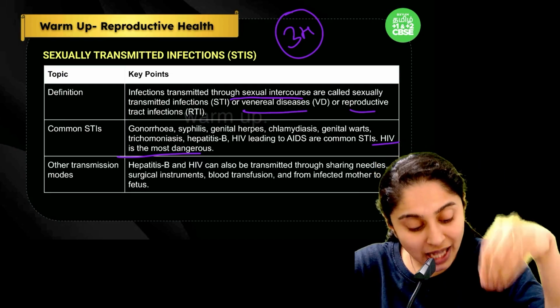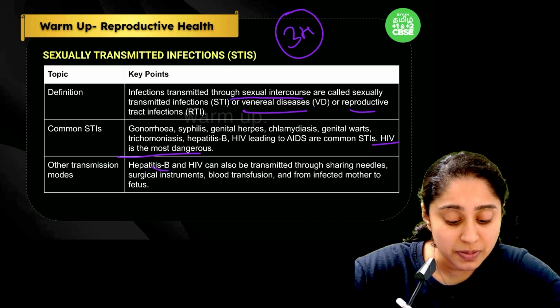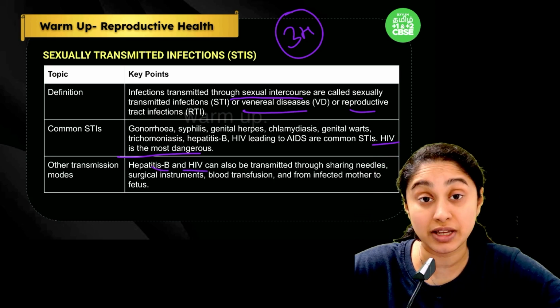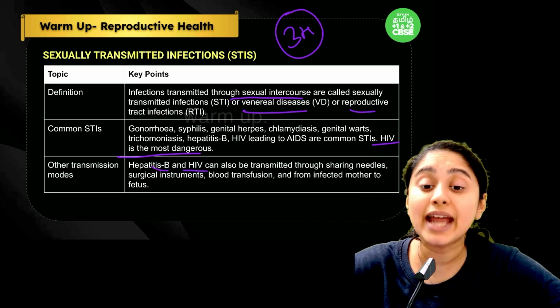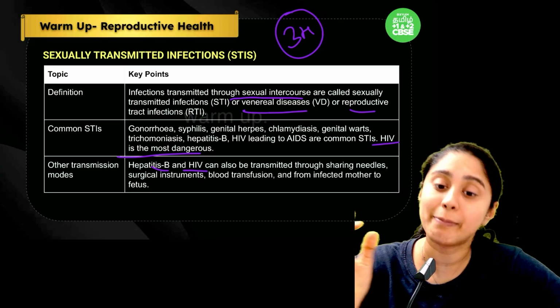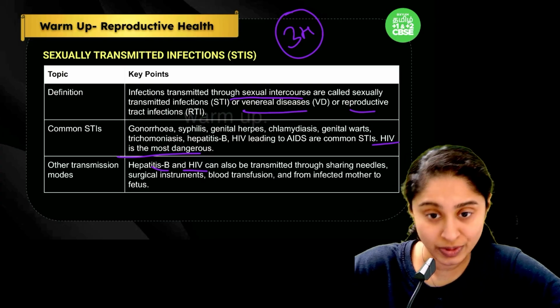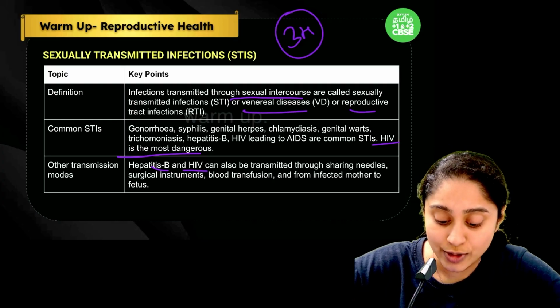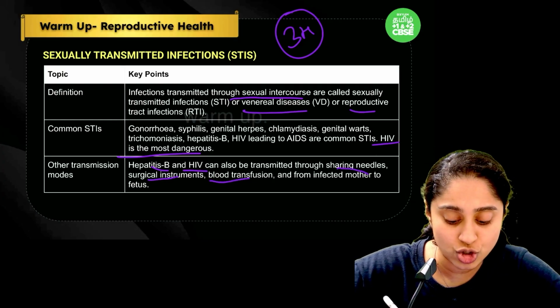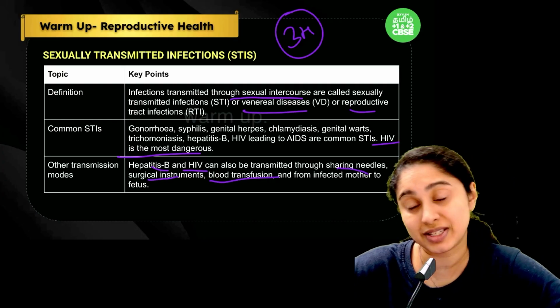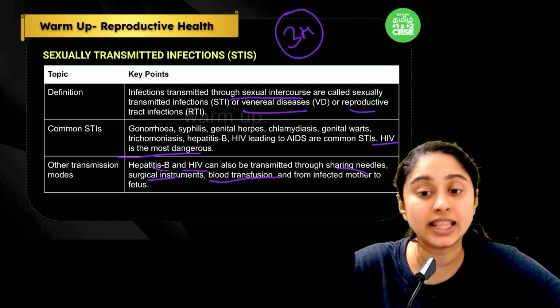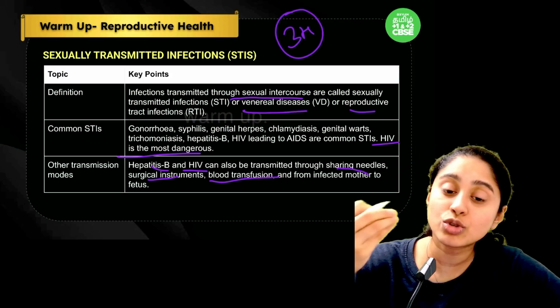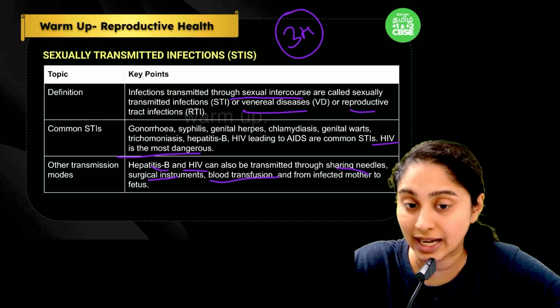Over and above, hepatitis B and HIV can be transmitted by modes apart from sexual intercourse also. It need not be only through intercourse that it spreads, for example sharing needles, surgical instruments, or blood transfusion. If a person doesn't know that they have the disease and they donate blood, then through blood transfusion another person can get the infection.